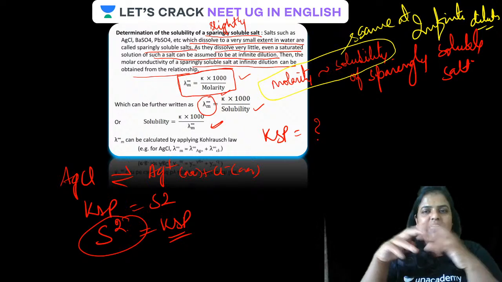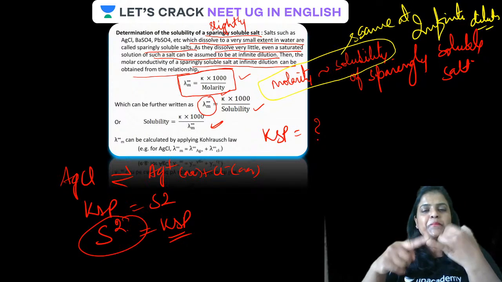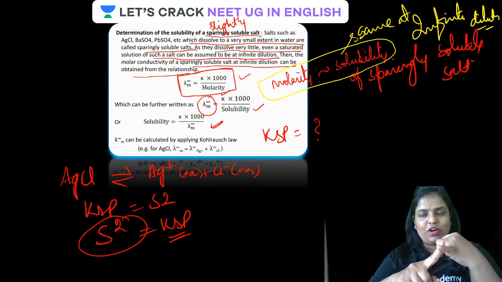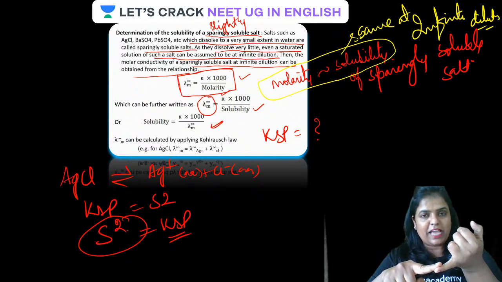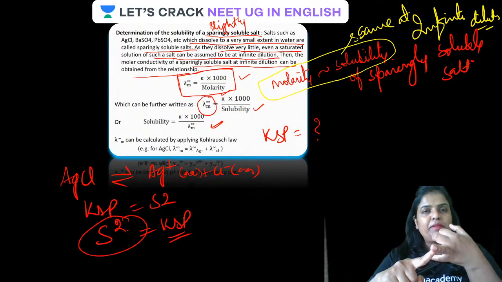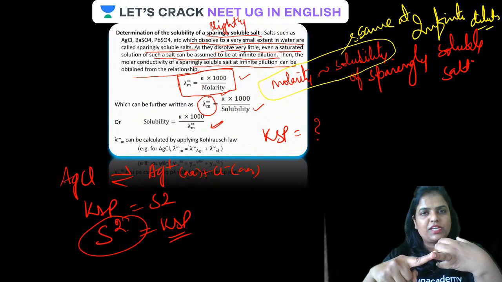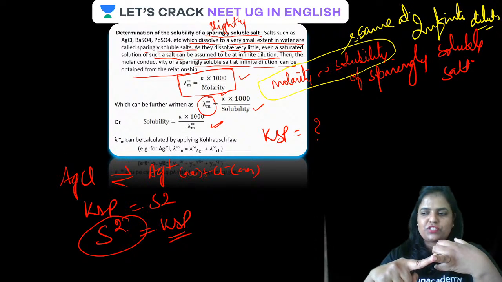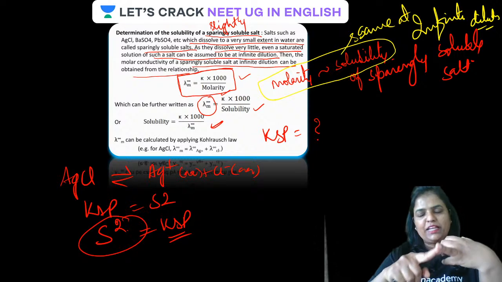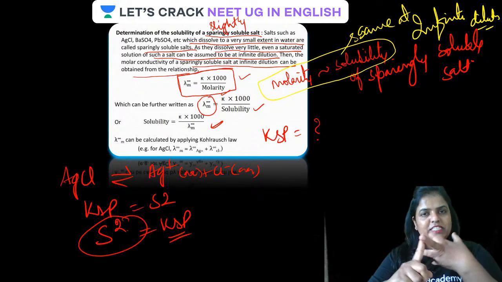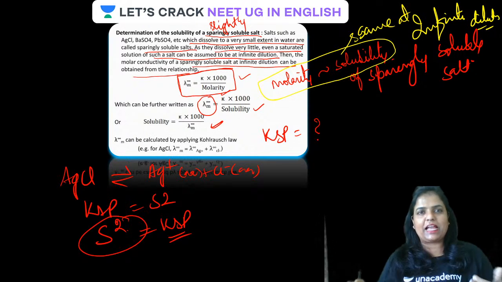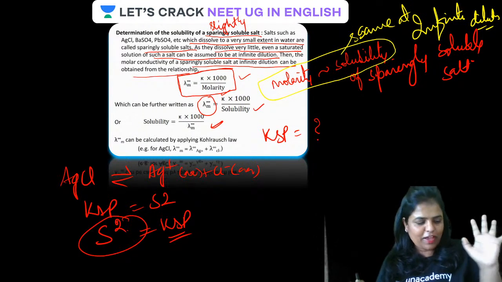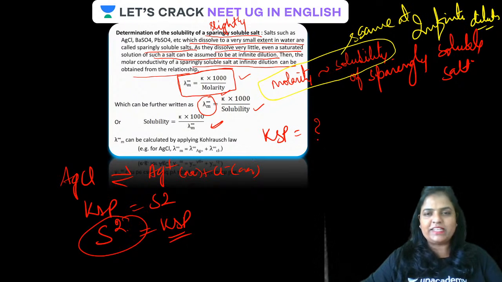Let us relist them again. The first application of Kohlrausch law is to find the molar conductivity of a weak electrolyte at infinite dilution. The second application is to find out the degree of dissociation using molar conductivity at any concentration and molar conductivity at infinite dilution. If alpha is known, Ka can easily be calculated. Fourth application is solubility, and if solubility is known, Ksp can be calculated. So this is how all 5 applications of Kohlrausch law are done.